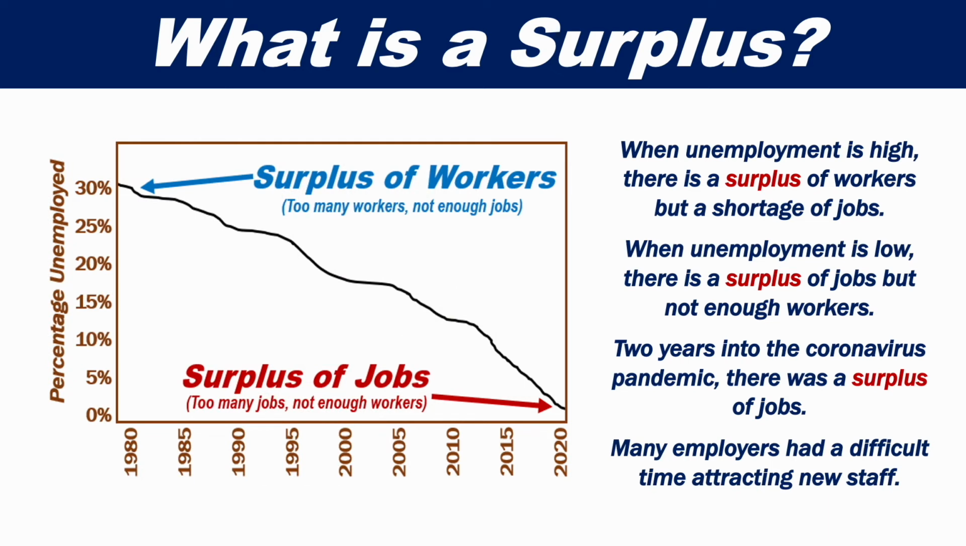When unemployment is high, there is a surplus of workers but a shortage of jobs. When unemployment is low, there is a surplus of jobs but not enough workers. Two years into the coronavirus pandemic, there was a surplus of jobs. Many employers had a difficult time attracting new staff.